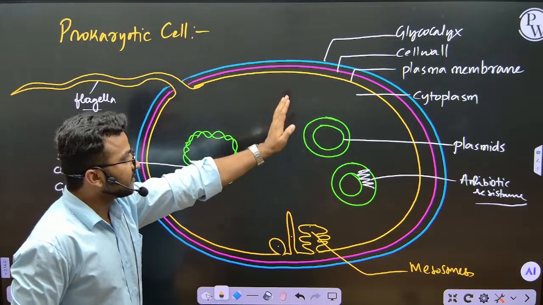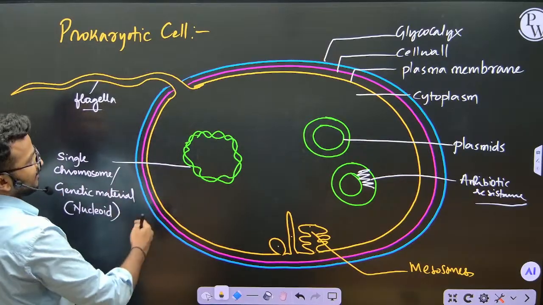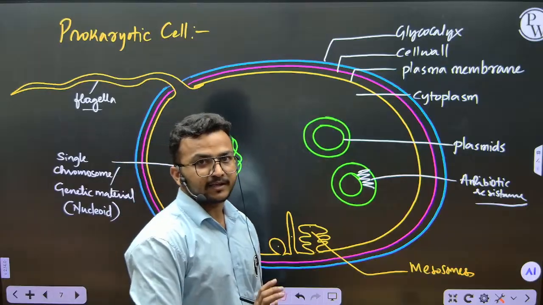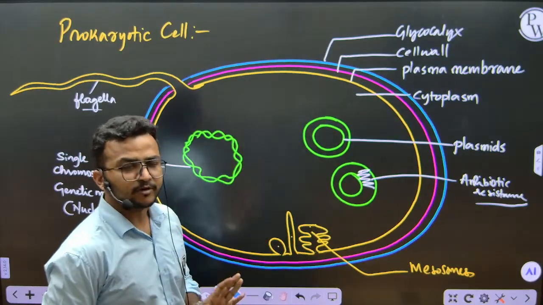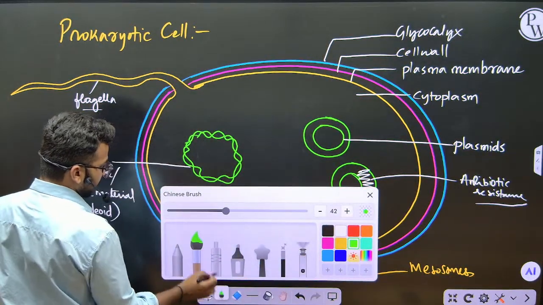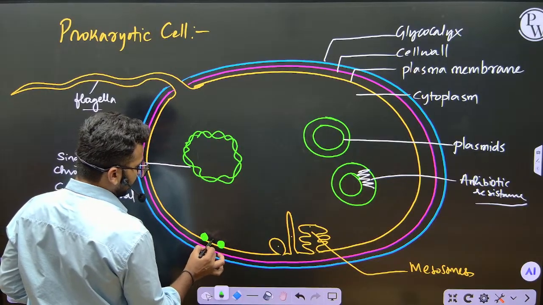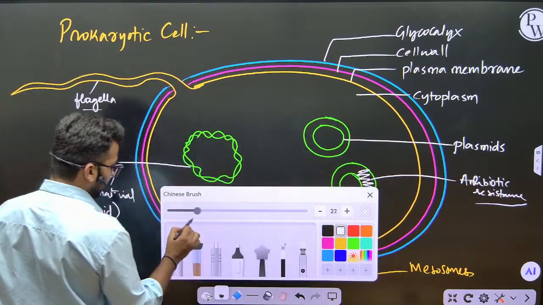We are not discussing what mesosomes, plasmids, and the cell envelope are. That will be studied in different subheadings. What we are discussing here is just an overview of the prokaryotic cell. Along with this, you will also be able to find ribosomes attached to the cell membrane. So you can see ribosomes here.